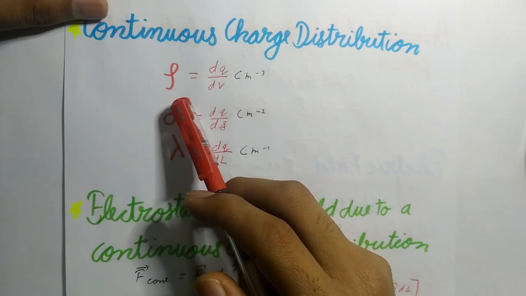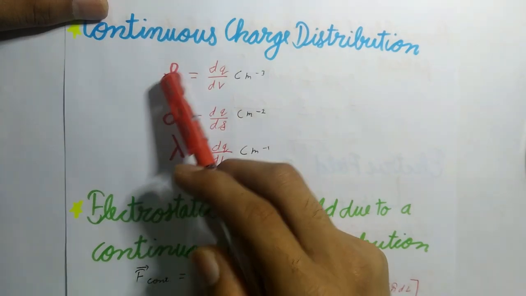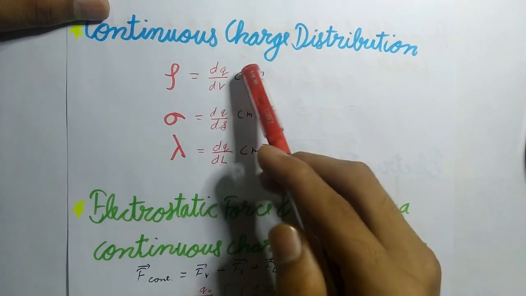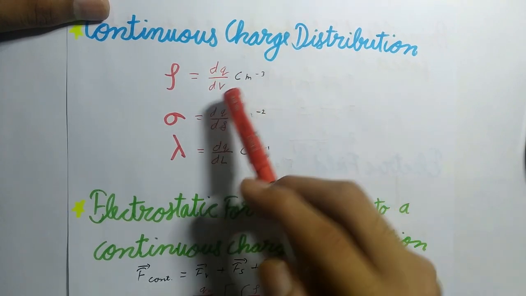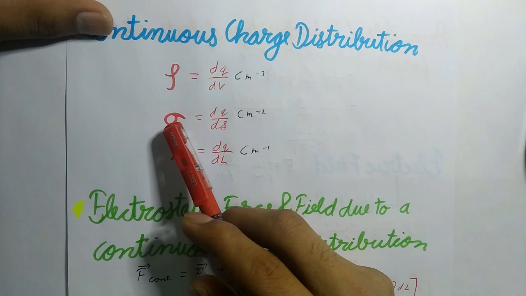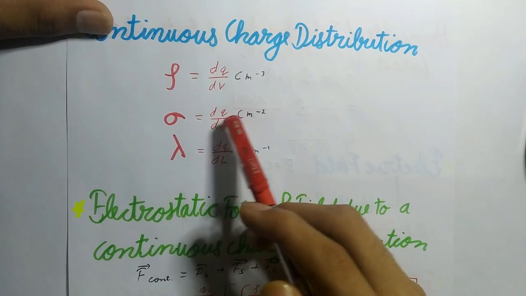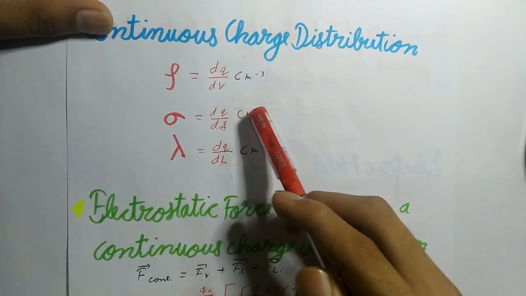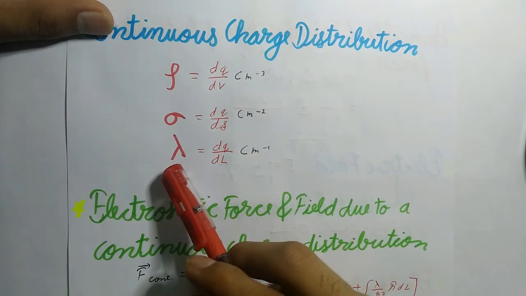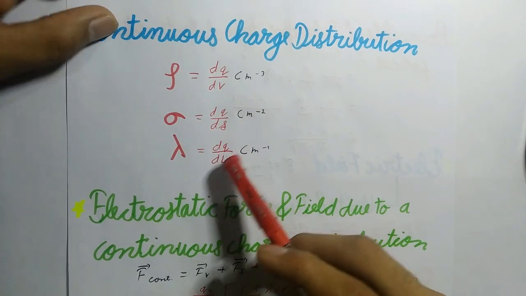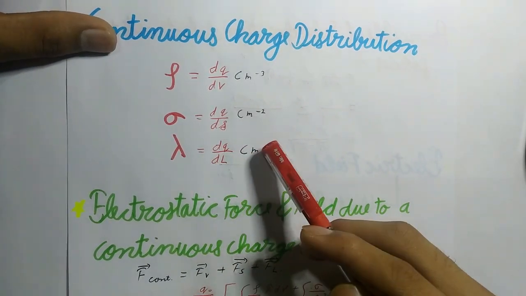So volume charge density, represented by rho, is equal to dq upon dv, coulomb per meter cube. Surface charge density, represented by sigma, is equal to dq upon ds, coulomb per meter square. Linear charge density, represented by lambda, is equal to dq upon dl, coulomb per meter.